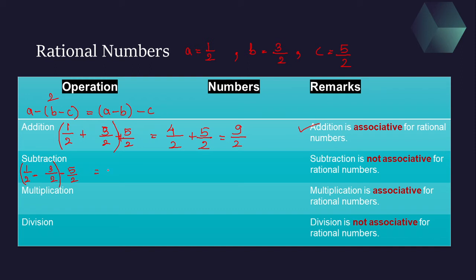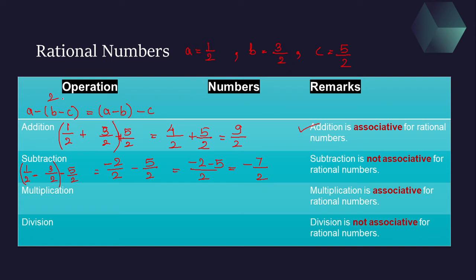Let's solve the bracket first. Common denominator, 1 minus 3 is going to be minus 2, and this remaining minus 5 by 2 as it is. Denominator is common, so take it as 2. Then above we will have minus 2 minus 5. This will turn out to be minus 7 upon 2.